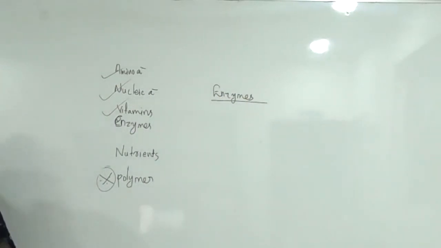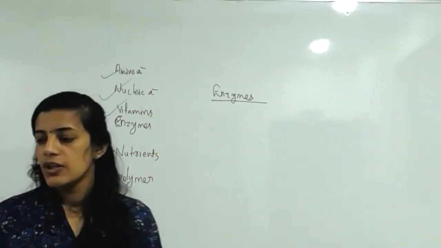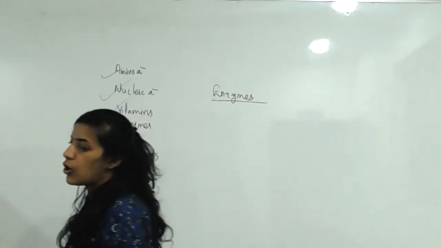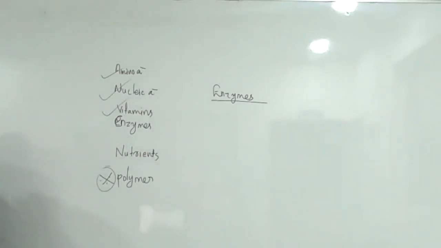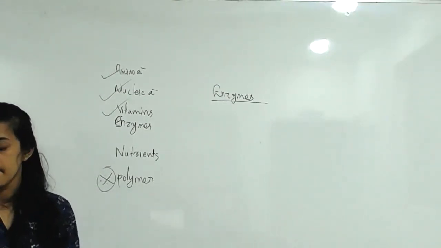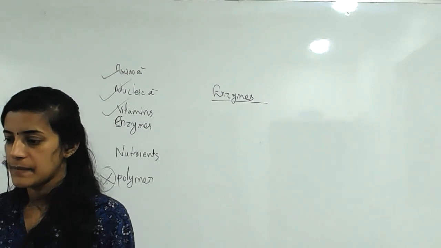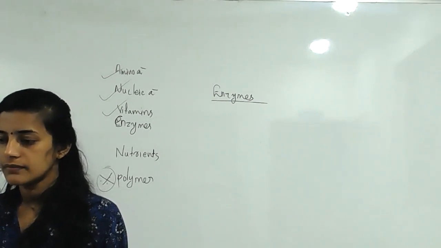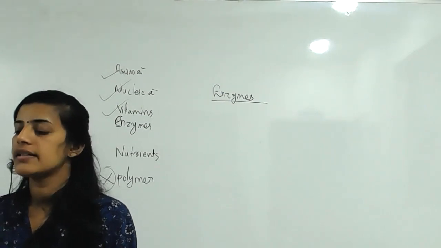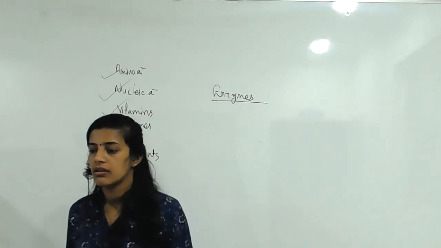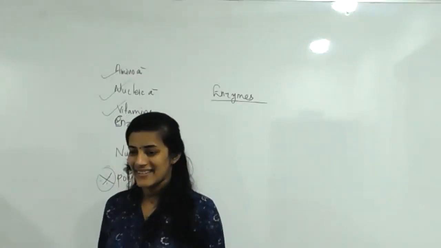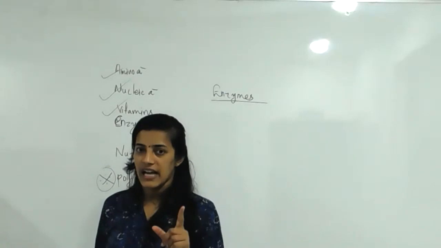Enzyme is actually a biological catalyst. What do you mean by catalyst? What is the role of a catalyst in chemistry? Correct, it increases the rate of a reaction.